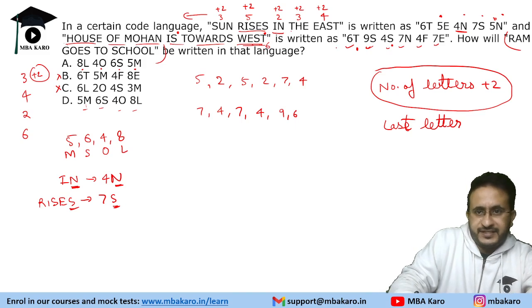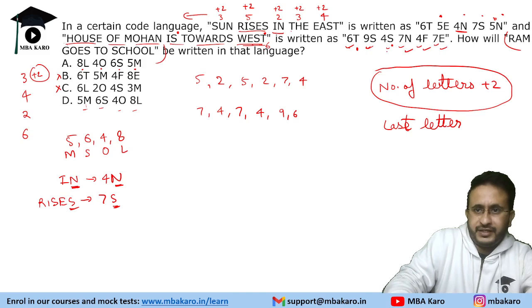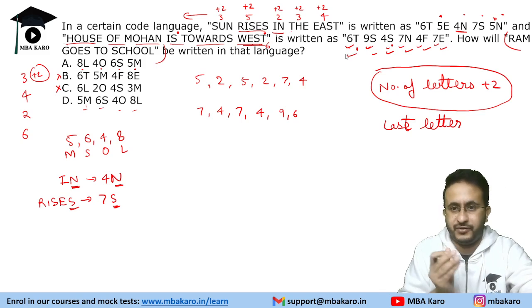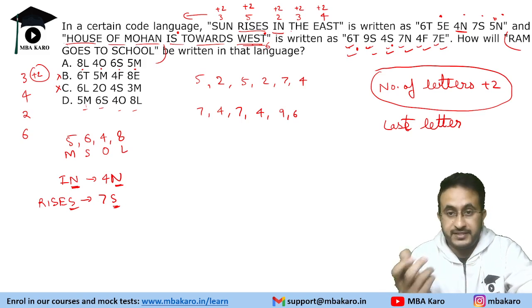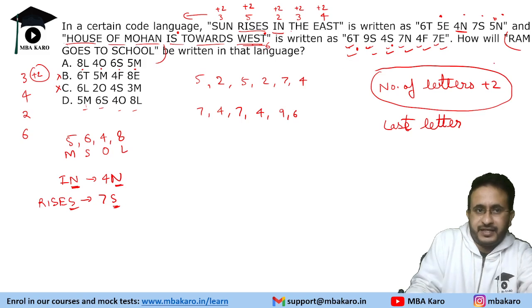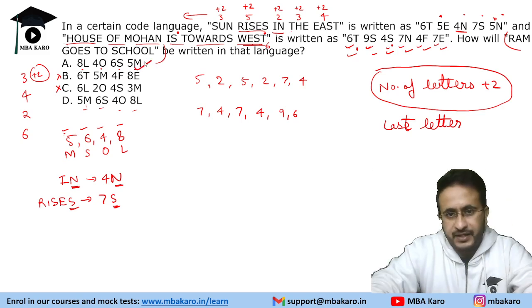Okay. Now west is the first word. House of Mohan is towards west. So this was a tricky question. I mean, I would say that you'll have to consider a lot of factors. Now, this order should be reversed. Like Ram goes to school. So Ram goes to school. So that means 5m should come in the end. So option A is the answer.